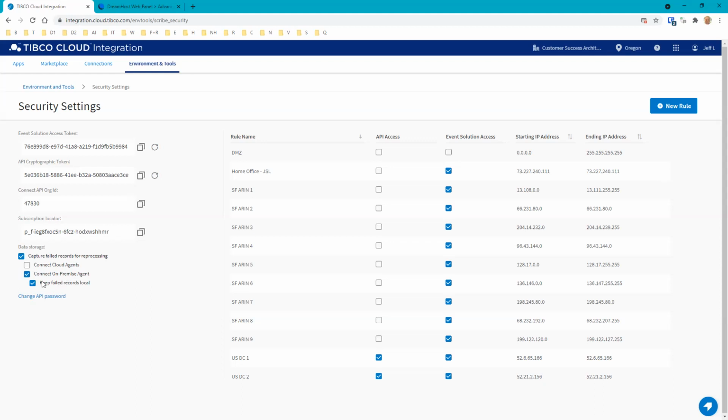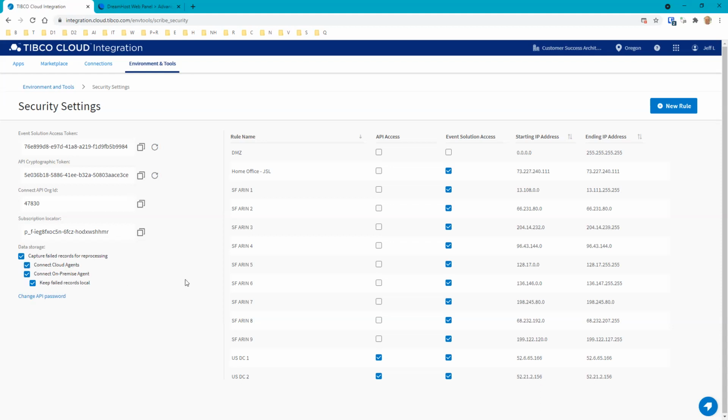So this is basically keep failed records local, do not store it in the iPaaS. This configuration right here is probably what you're looking for if you are security conscious, because it will prevent you from storing any data in our cloud. Keep failed records local means do not store it in our iPaaS. Also, the cloud agents are in our infrastructure, and the data could be stored there. So if you uncheck this, then you're good to go.